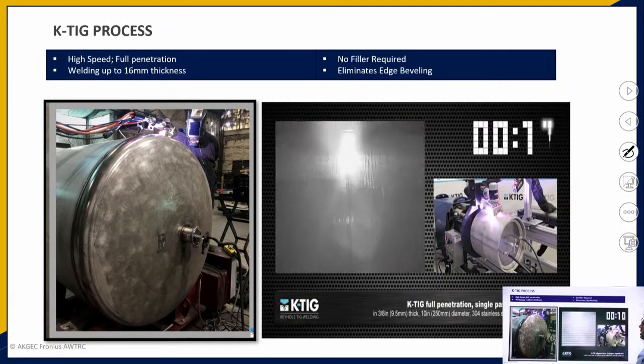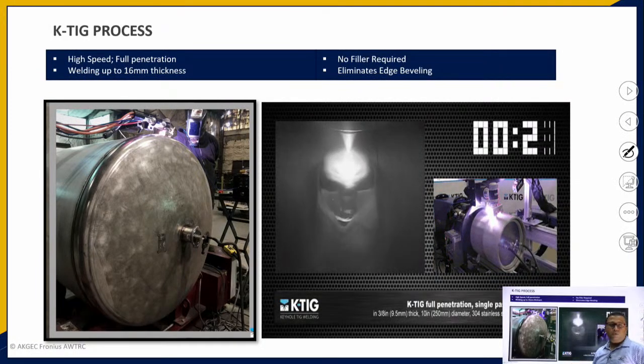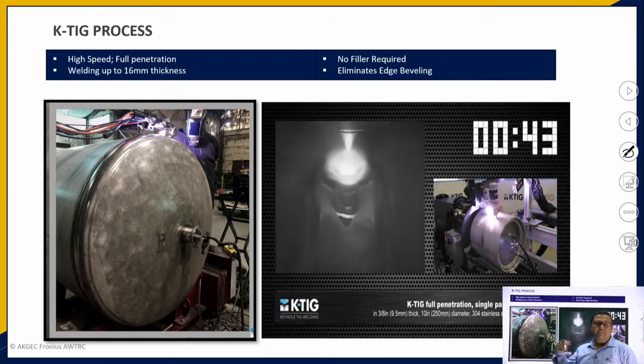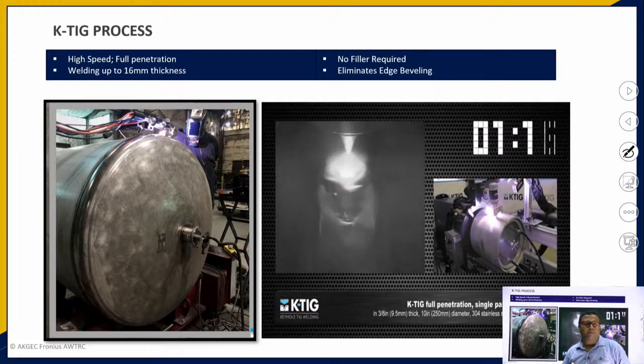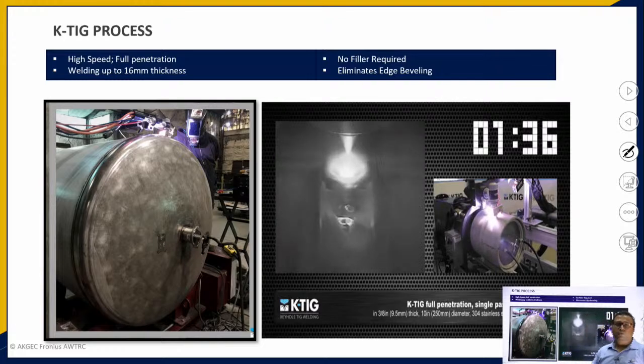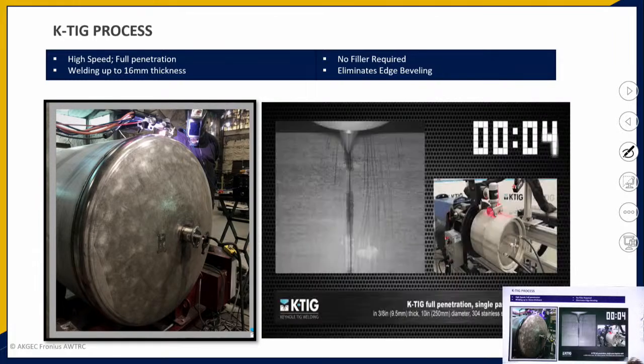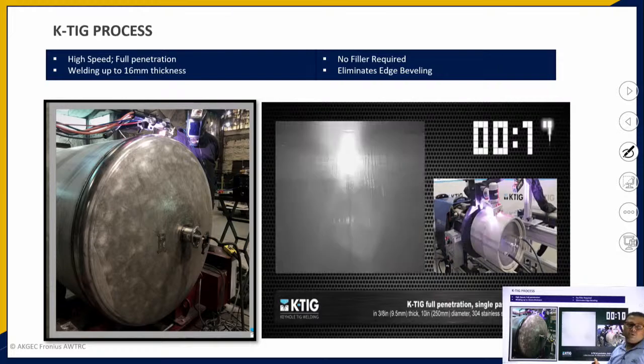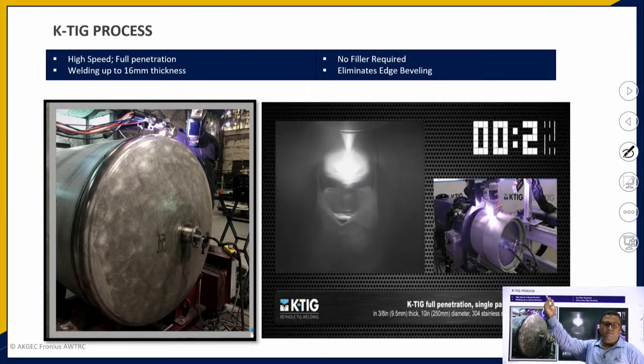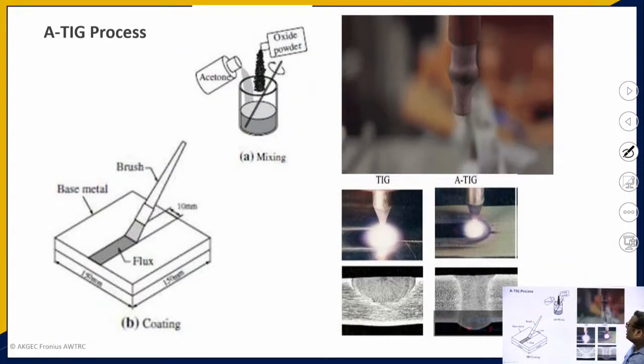This is the K TIG operation. Actually it is the keyhole TIG process in which the high current is converted into the plasma current, and due to this plasma current a high speed is obtained and up to 16 mm thick plate can be welded with the help of this K TIG process. It doesn't require any filler material and any edge preparation through beveling operations in this process. You can see how K TIG has been performing here. And also only 10% of the shielding gas is used when you compare with other welding operations.